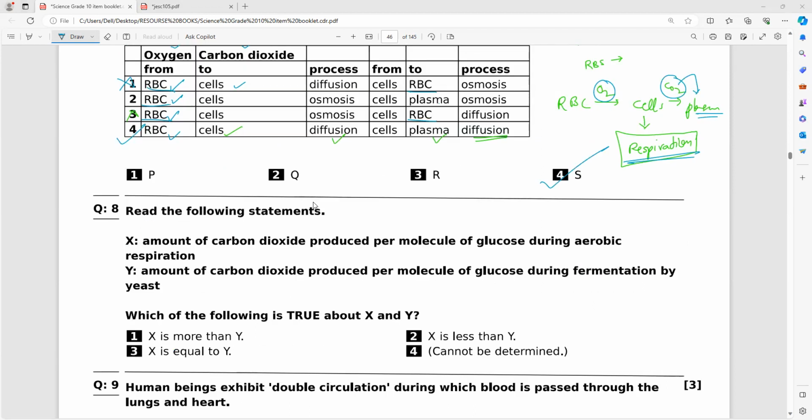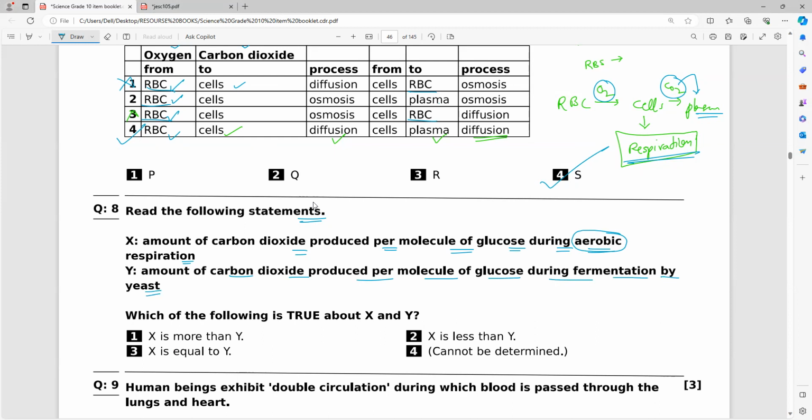Next, read the following statements. X is the amount of carbon dioxide produced per molecule of glucose during aerobic respiration. Aerobic respiration means presence of oxygen or absence of oxygen? Presence of oxygen. Y is the amount of carbon dioxide produced per molecule of glucose during fermentation by yeast.